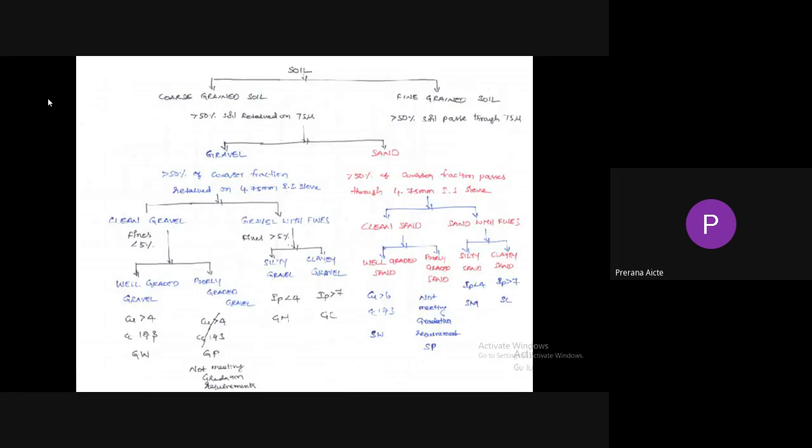Here, if the plasticity index is less than 4, it is called silty gravel. If the plasticity index is greater than 7, it is called clayey gravel. Suppose the plasticity index is between 4 and 7, then we need to use the dual symbol GM and GC.